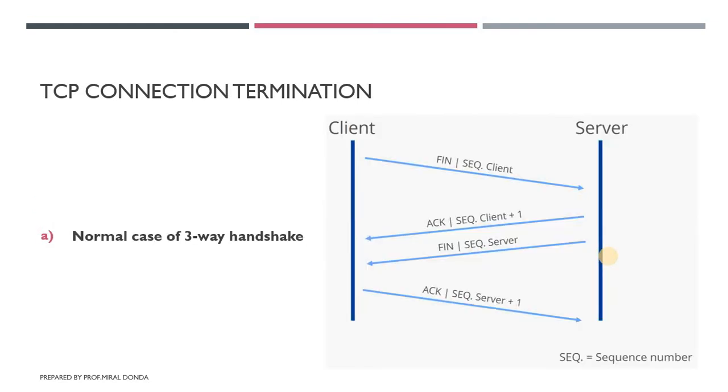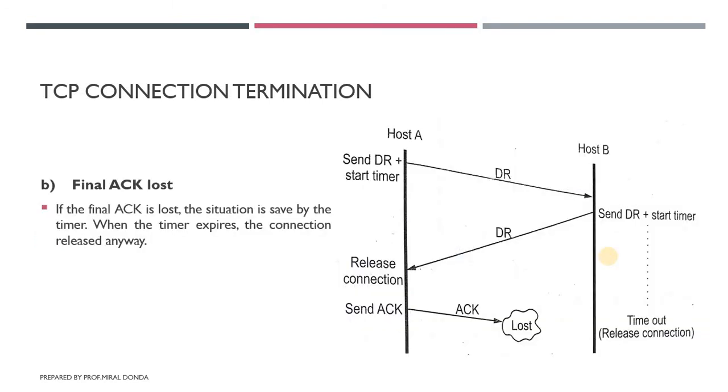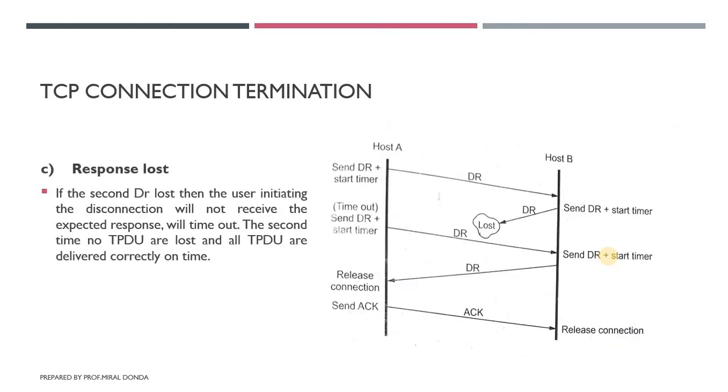So these are the four scenarios that happen during connection termination. First is the normal case, in which no error occurred. Second is the final acknowledgement lost, in which case the connection is terminated when the timer expires. Third is the response lost, and if the response is lost by the server, the client creates a new session, terminates the old session, and sends the data packet to the server again.